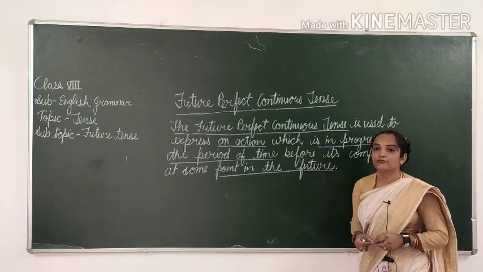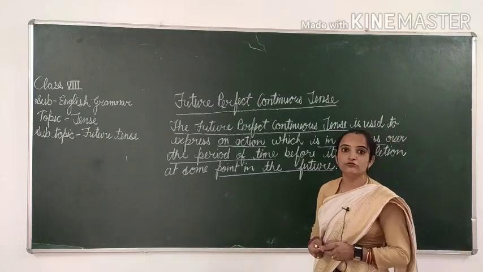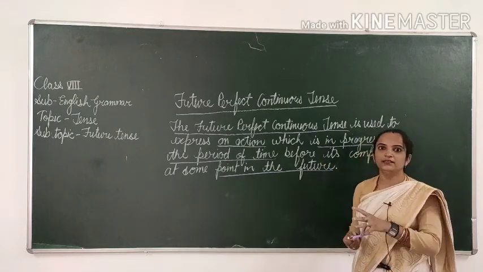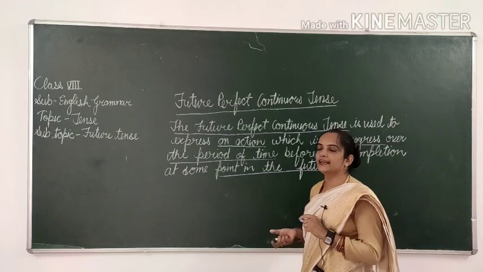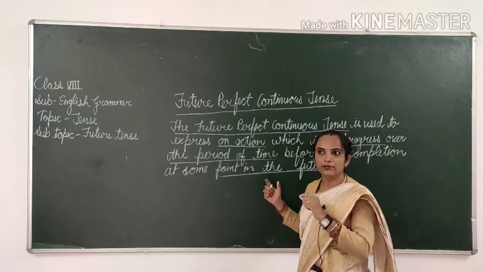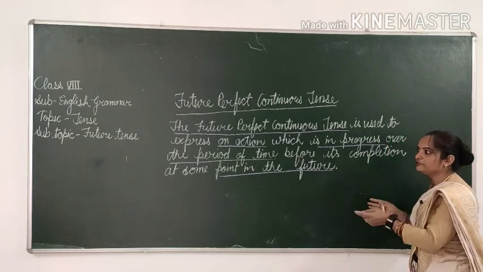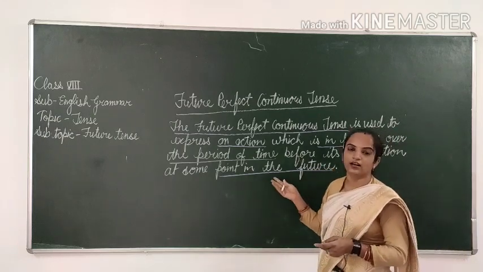It means future perfect continuous tense is used for an action which will be complete at a certain time in the future. It will be in progress, जो कि प्रोग्रेस में रहेगा और फ्यूचर में कंप्लीट होगा.